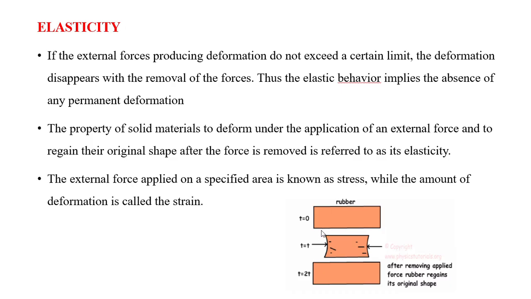You can see an example here, a rubber. Initially, before applying the load, it is in its original shape. When we apply the load, there will be some deflection. It will move towards the load. When we apply the load from both sides, the material deflects inward, and when you remove the load, it regains its original shape and size again. This nature is called elasticity.